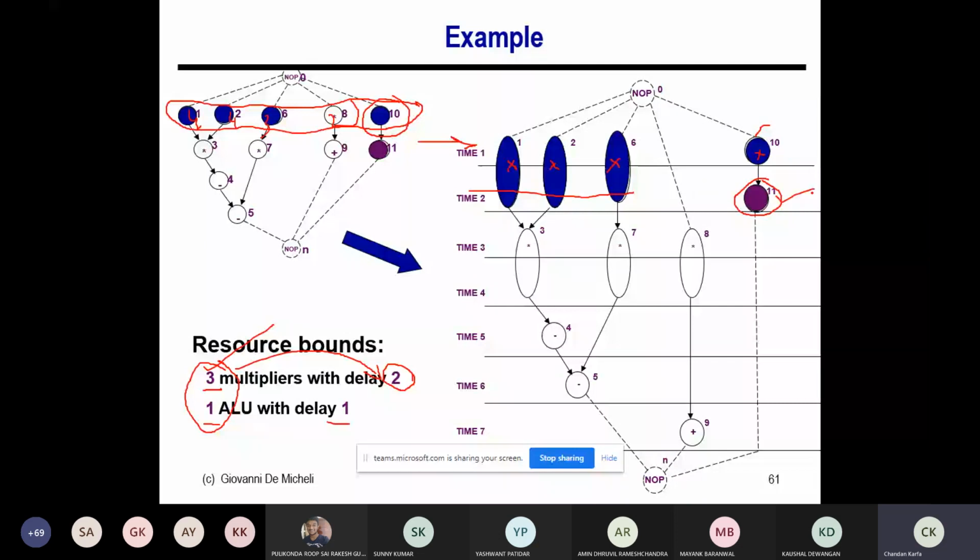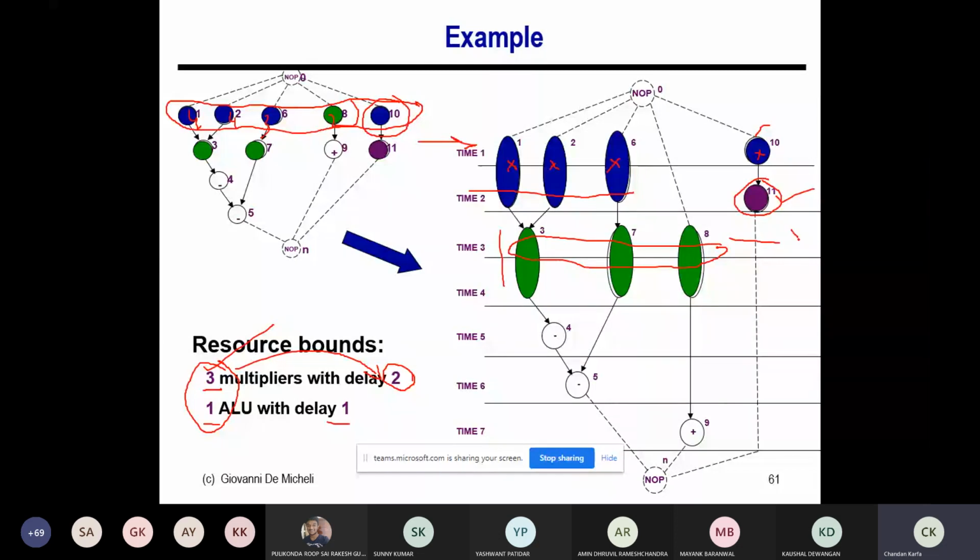Again in the third time step, these are all done, so these 3 operations are ready to be scheduled, and there are 3 multipliers, so I can schedule these 3, and they will contribute 3 and 4. Here there is no available ALU operation to be scheduled.